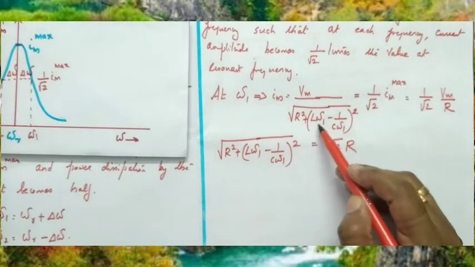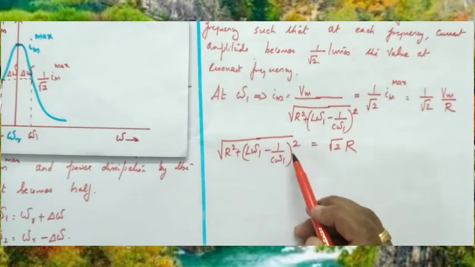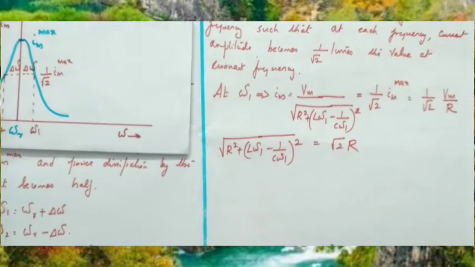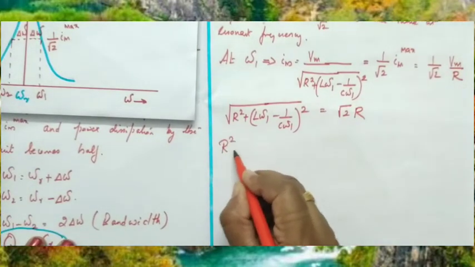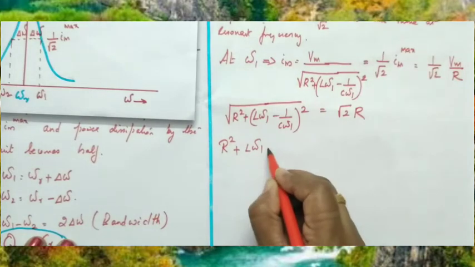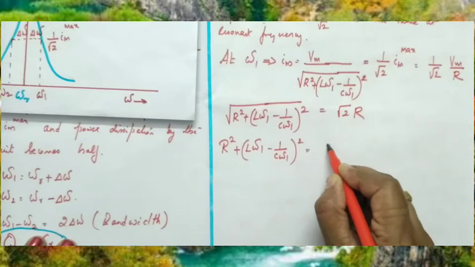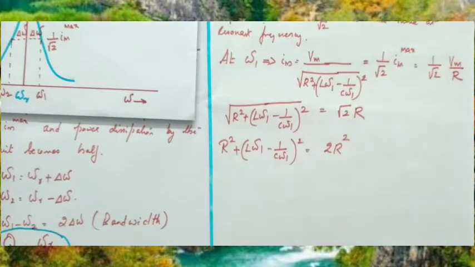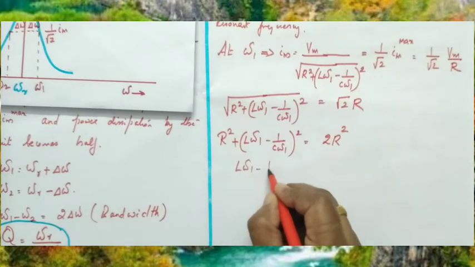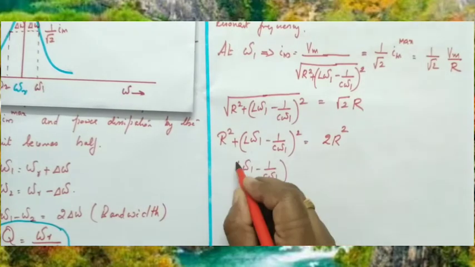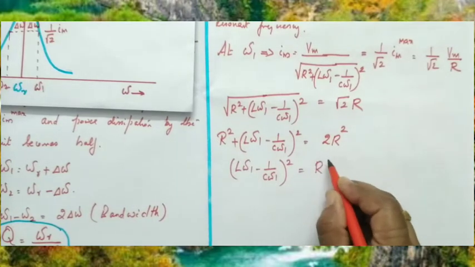Clear? Taking the reciprocal, root of R square plus L omega 1 minus 1 by C omega 1 the whole square is equal to here root 2 R. Now, if it square, here we can write squaring R square plus L omega 1 minus 1 by C omega 1 the whole square is equal to 2R square. Now this R square can be taken to the right side. We can write L omega 1 minus 1 by C omega 1 the whole square is equal to 2R square minus R square, that is equal to R square.